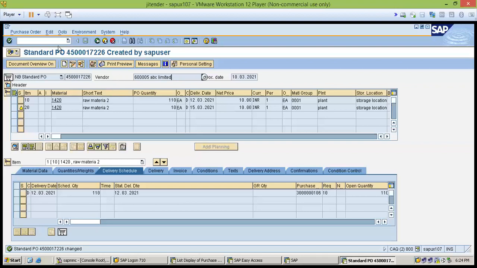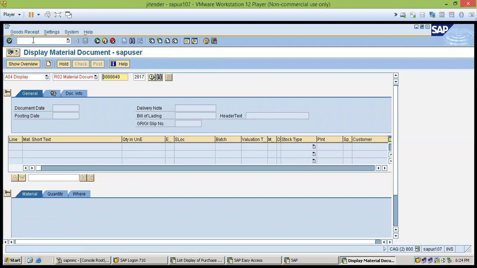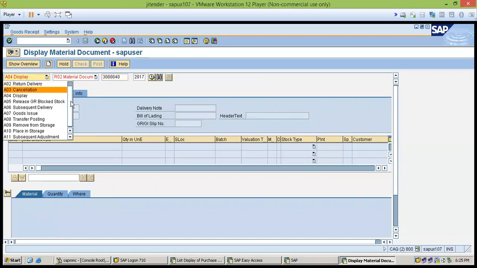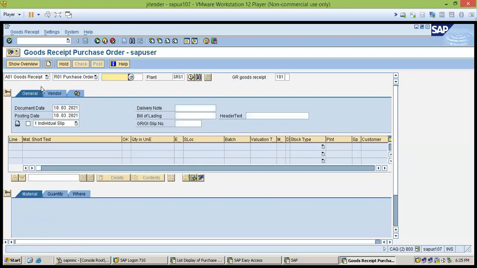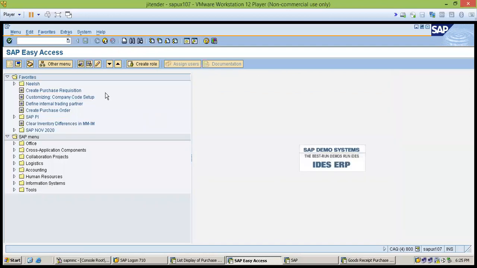So the next step is the goods receiving process. We call it MIGO in SAP. MIGO means material in and goods out. This is the transaction to receive the goods in the plant. Here you can see a couple of options. The first option is the goods receipt, and here we have to enter our purchase order.